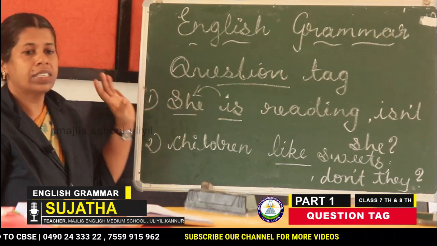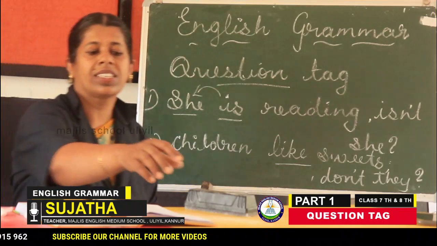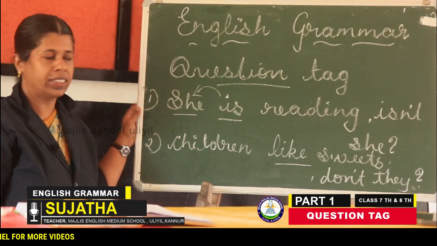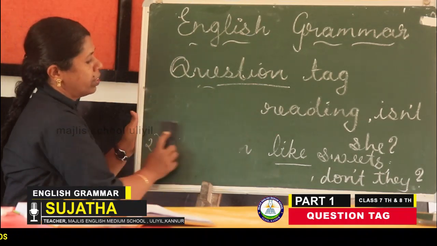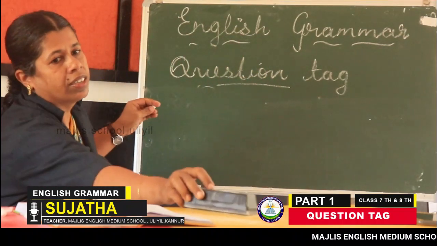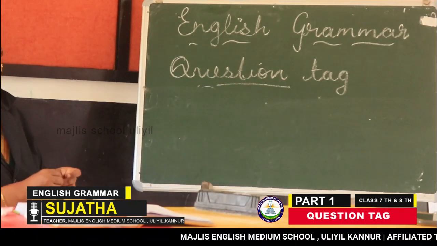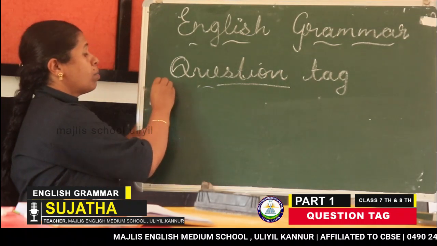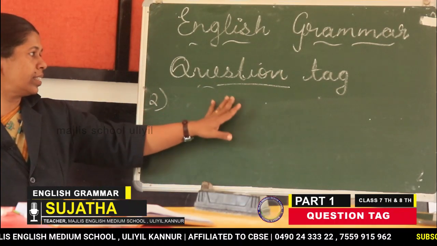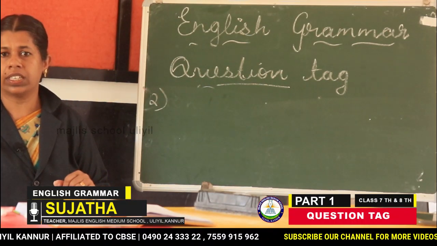So, positive sentences take what? Always a negative tag. Clear? I think everybody is clear on this. And the second one, negative sentences. Just the opposite of that. Negative sentences will take a positive tag. First we talked about positive sentences only. Positive sentences always have a negative tag, and negative sentences will take a positive tag.